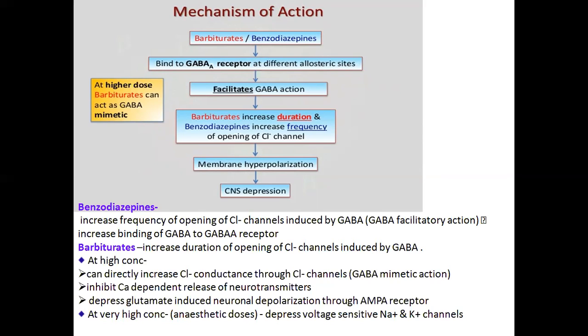In case of barbiturates, at higher concentration, they can directly increase chloride conductance through the chloride channel by GABA mimetic action, and inhibit calcium-dependent release of neurotransmitter, which depresses glutamate-induced neuronal depolarization through the AMPA receptor. In very high concentration, it can be used as an anesthetic dose, which depresses voltage sensitive sodium and potassium channels.